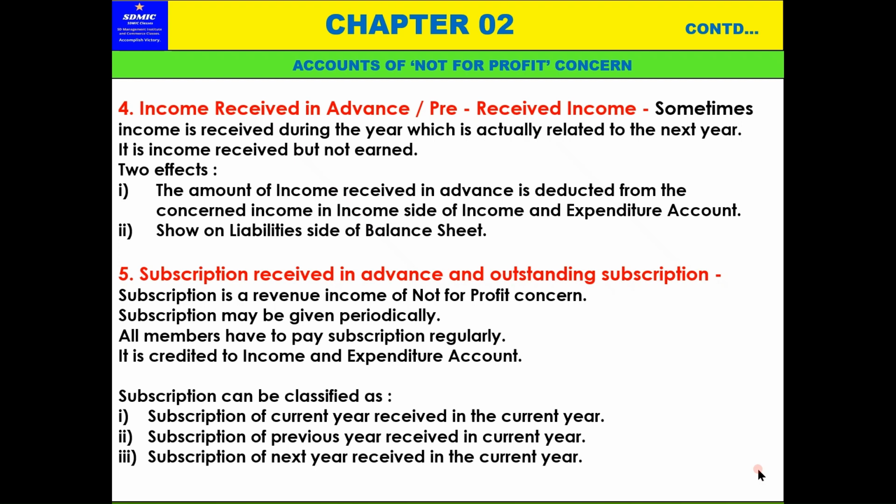And then types of subscription means classification. Subscription of current year received in the current year, subscription of previous year received in the current year, subscription of next year received in the current year, and subscription of current year is outstanding. These 5 points we described. I hope you understood, or if not, you just read again and again, watch again and again. It is easy. It's not that much difficult.